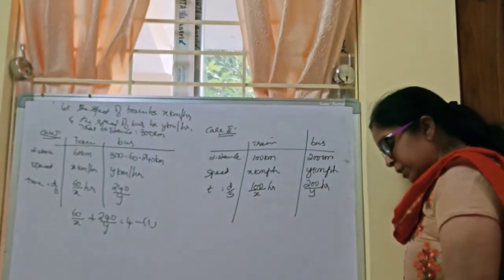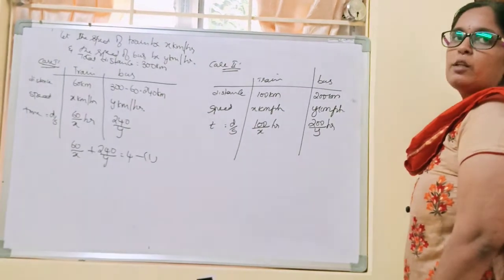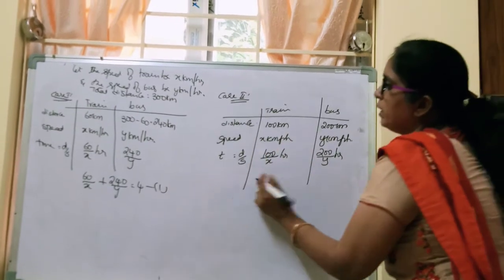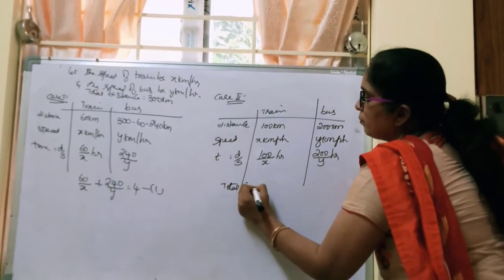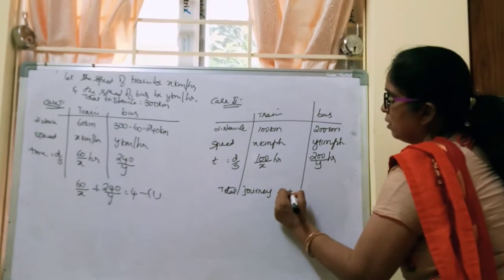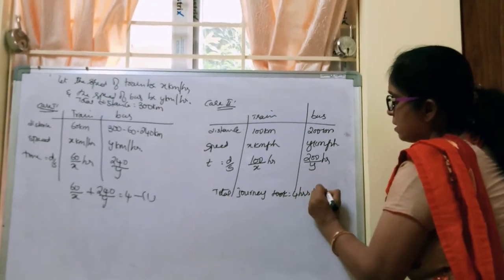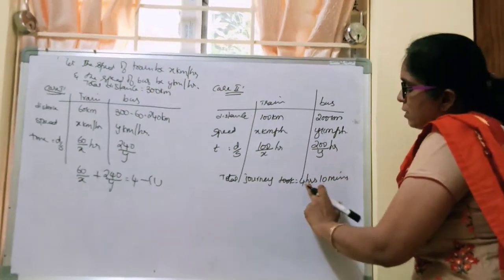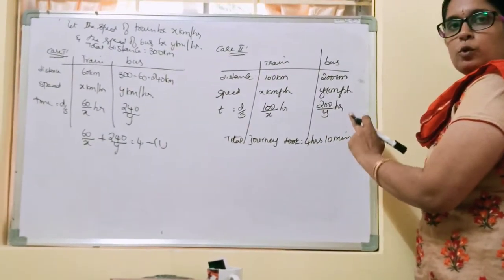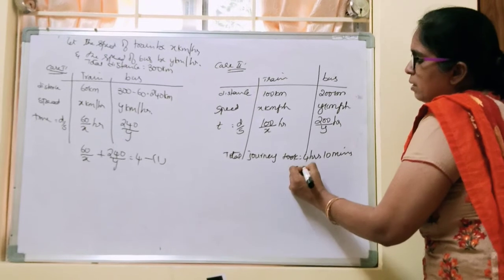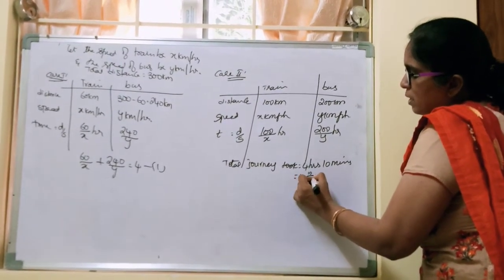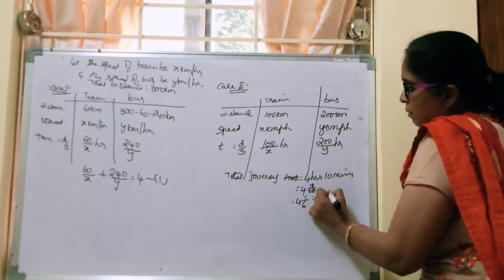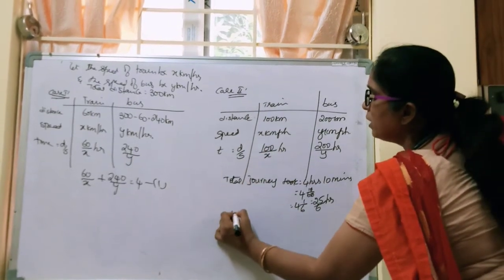So to complete this whole journey, she took 10 minutes longer. 10 minutes longer means, in the earlier case, she took how many hours? 4 hours. Yes. So here, the total journey took 4 hours 10 minutes. We need to convert it into hours. So it is 4 10 by 60, mixed, so it is 4 1 by 6, which is equal to 25 by 6 hours.